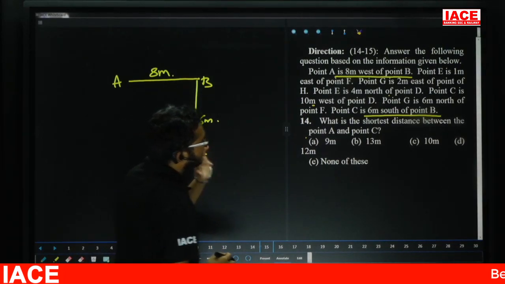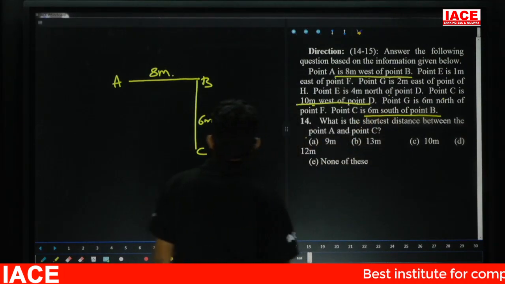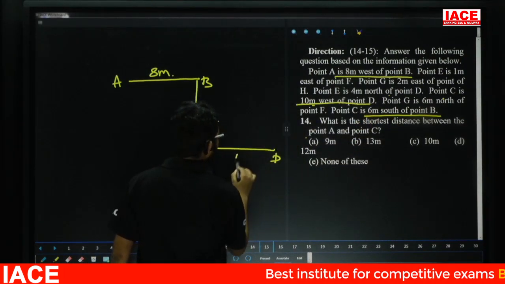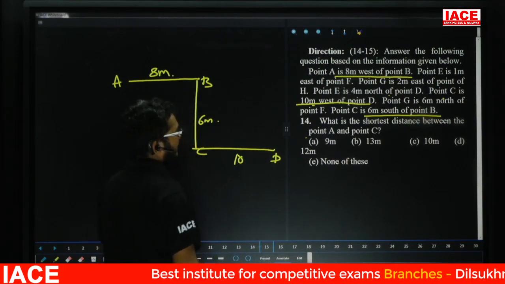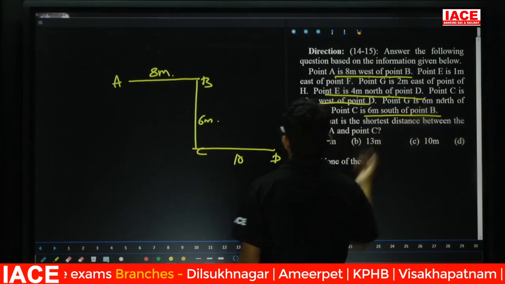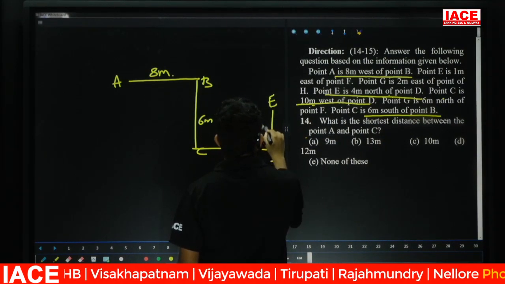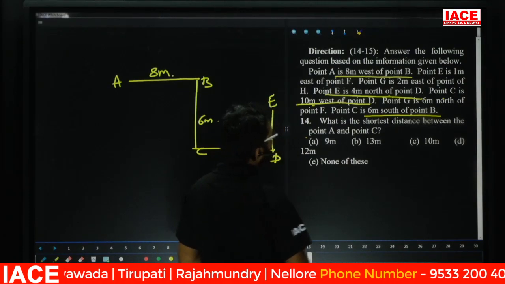Now for C, connecting point: check. Point C is 10 meter west of D. Next, if you know about D, point E is 4 meter north of D.